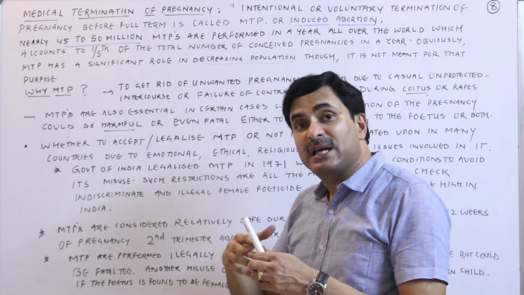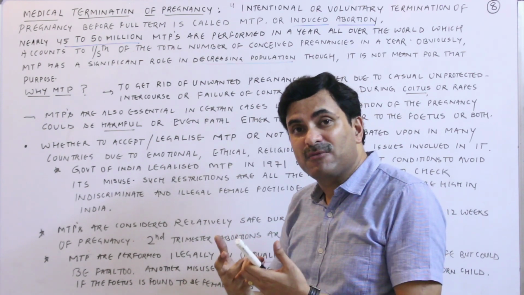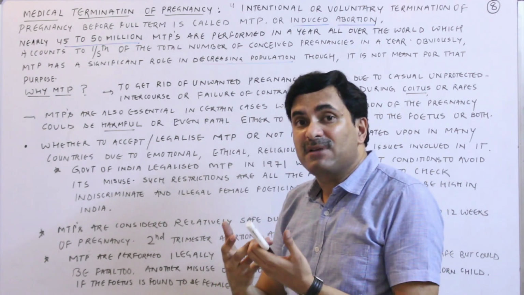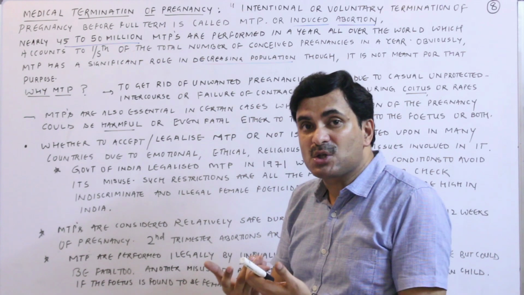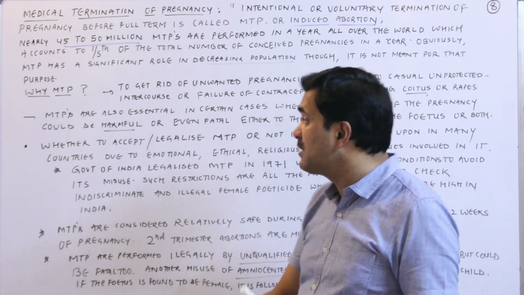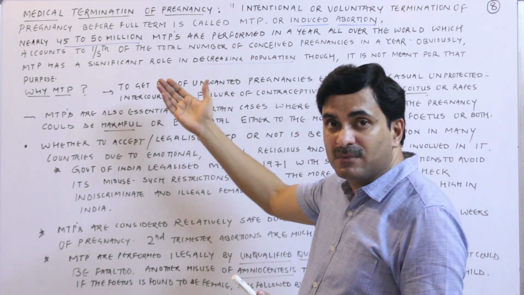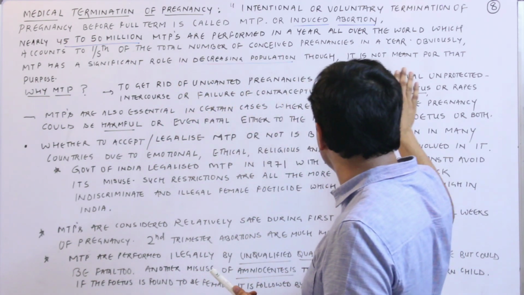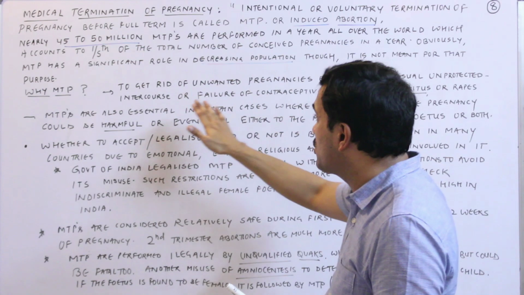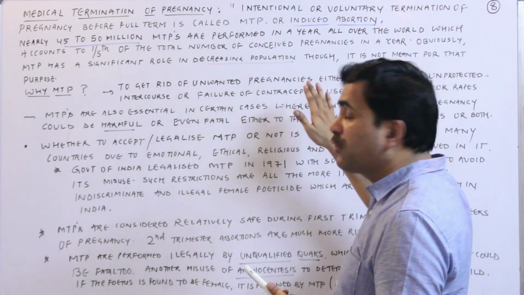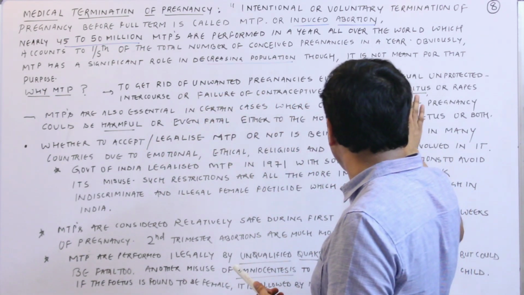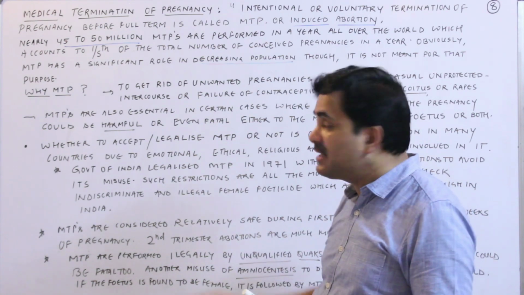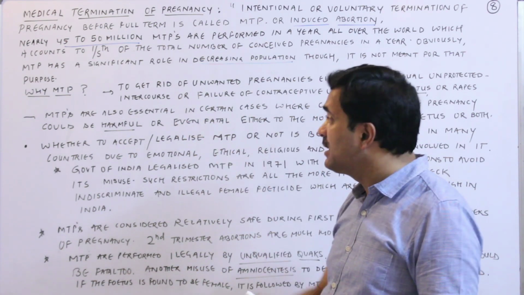If the ovum and the sperm meet, then pregnancy will occur, but that couple doesn't want the child at that time, so they can go for the MTP.